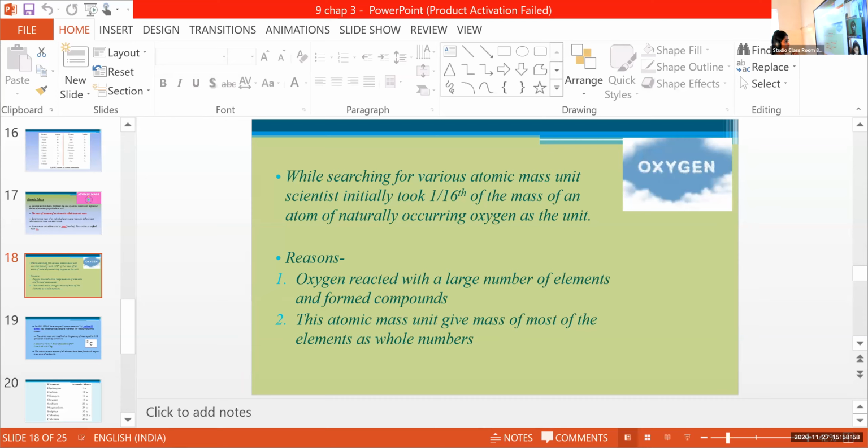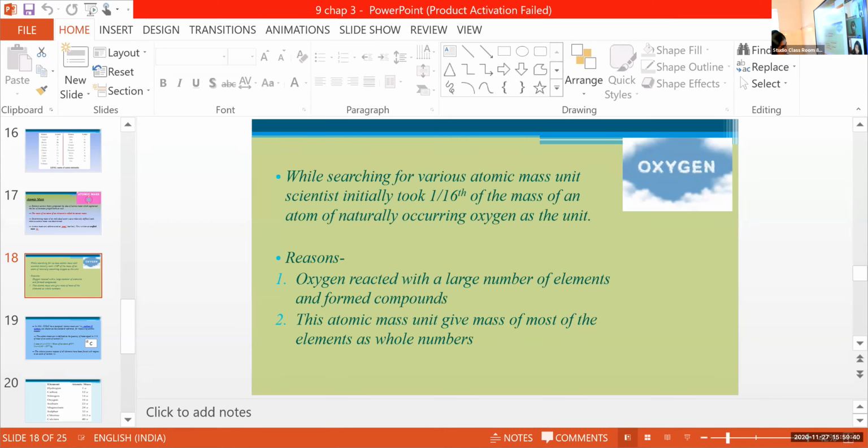When we take oxygen as the standard reference, atomic masses of all other elements are obtained as whole numbers. It means that it will not be in the form of a decimal, okay? Clear?